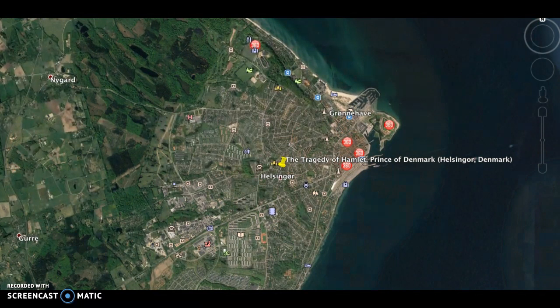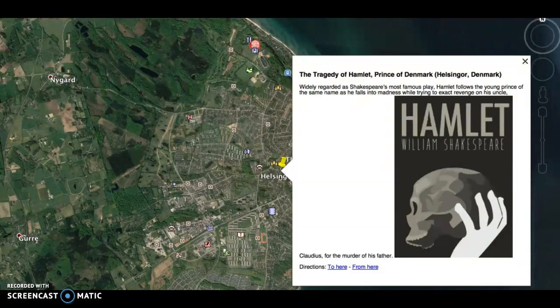Next, we're headed to the setting of the tragedy of Hamlet, Prince of Denmark, in Elsinore, Denmark. Widely regarded as Shakespeare's most famous play, Hamlet follows the young prince of the same name as he falls into madness while trying to exact revenge on his uncle.